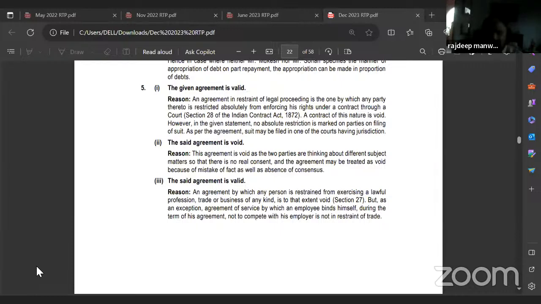It's void. There is no consensus. I'm telling you the answer is there is a mistake between the two parties. The said agreement is void. Reason: this agreement is void as the two parties are thinking about different subject matters.